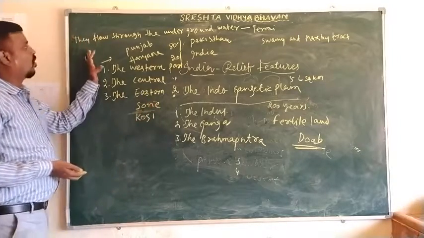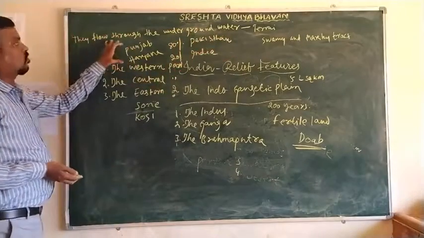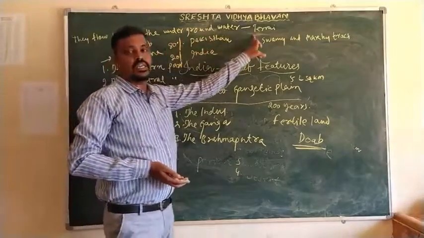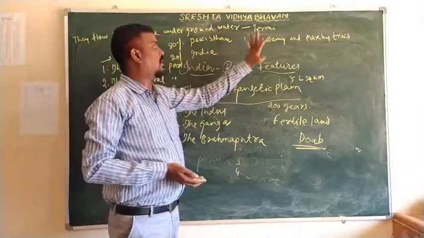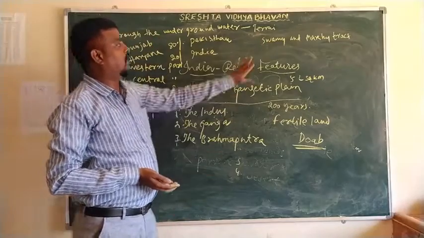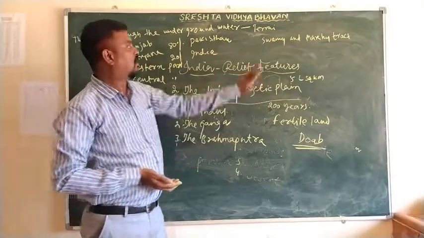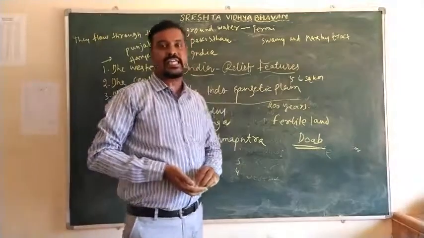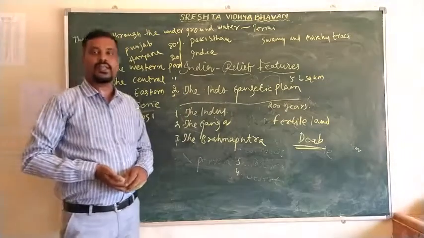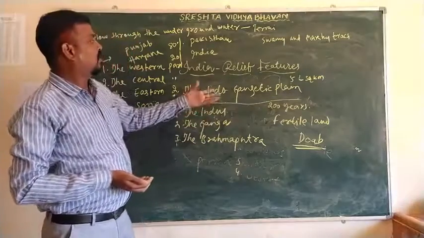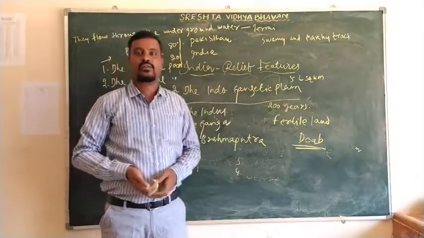They flow through the underground water, and whenever they do, that region is known as the Terai region. The Terai is nothing but a swampy and marshy tract. So this is all about the Indo-Gangetic Plain. In the next class, we will discuss the remaining relief features. Thank you. Have a nice day.